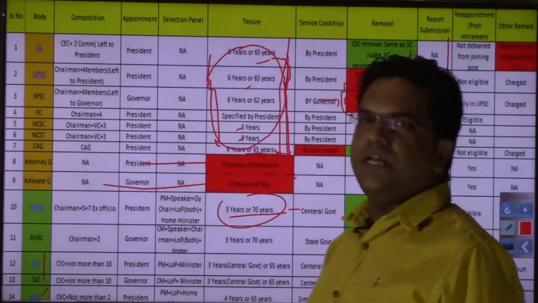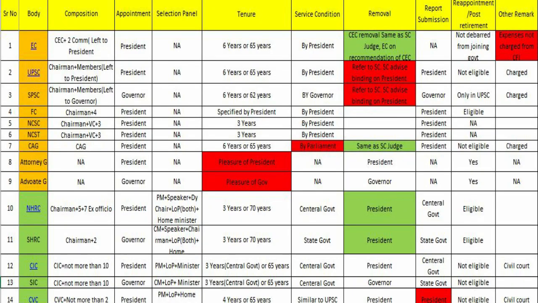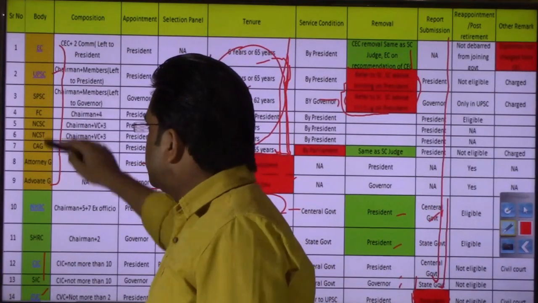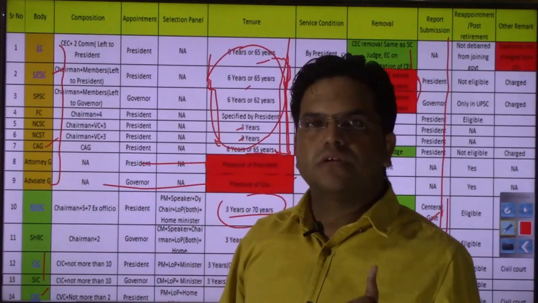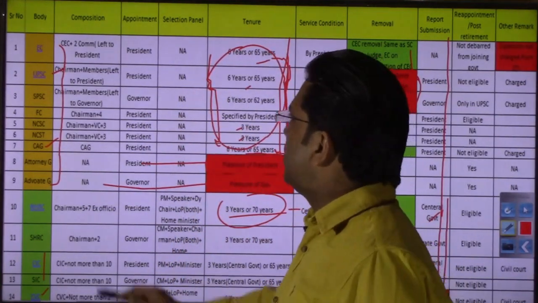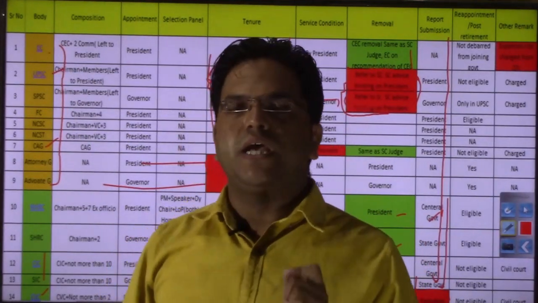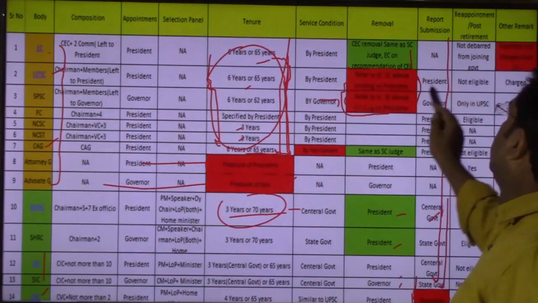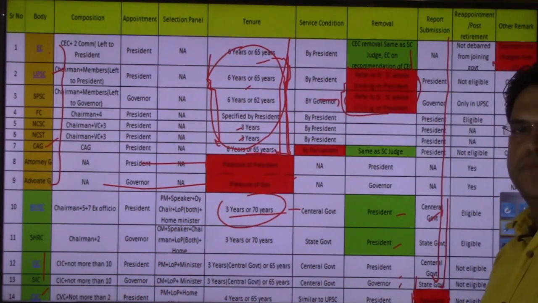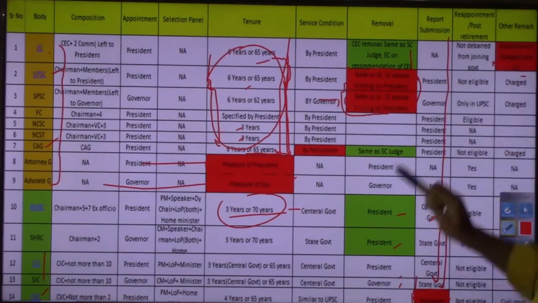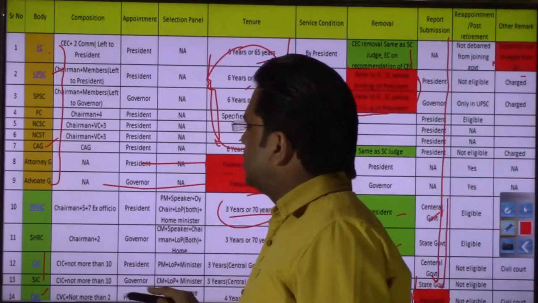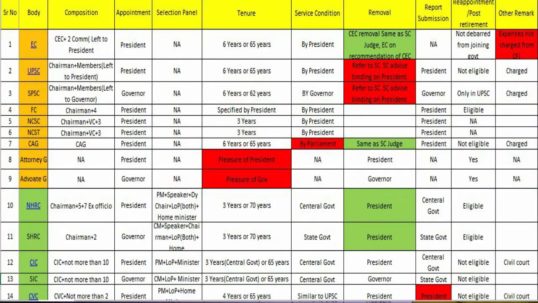Generally, to give some amount of independence to the constitutional body, most of the constitutional bodies' office expenditure, be it UPSC or CAT, is charged on the consolidated fund of India. But an important body like the Election Commission, which is responsible for securing free and fair elections, surprisingly has its expenditure not charged on the consolidated fund of India, and that's why you have this red box. All the red boxes have been pointed out because those are deviations from the normal. The other information has already been discussed.